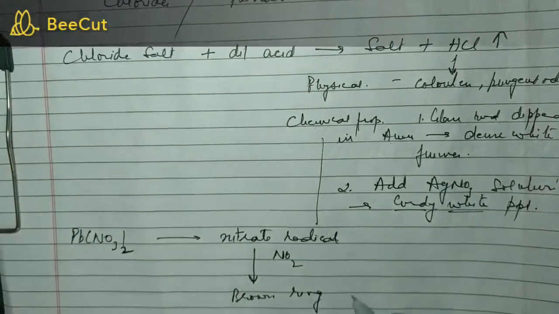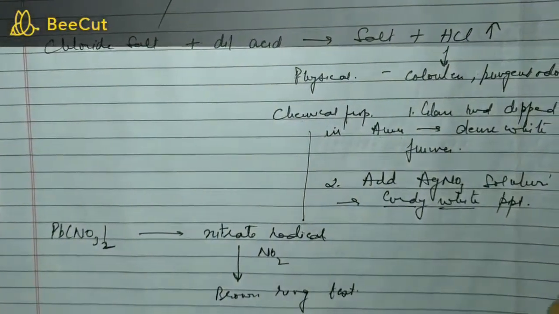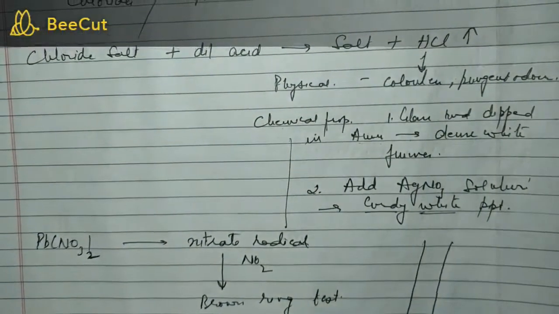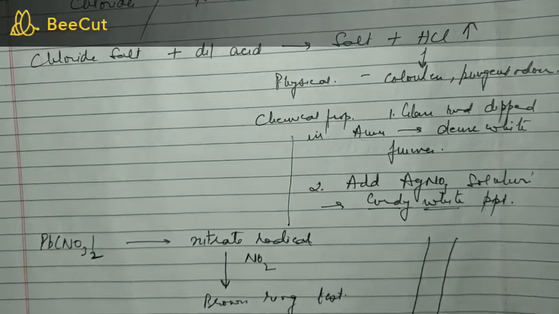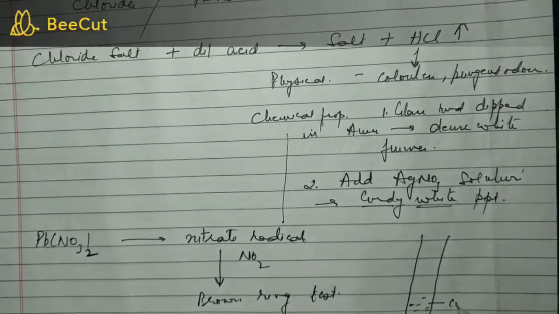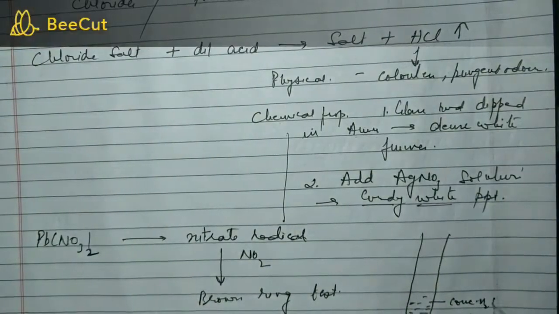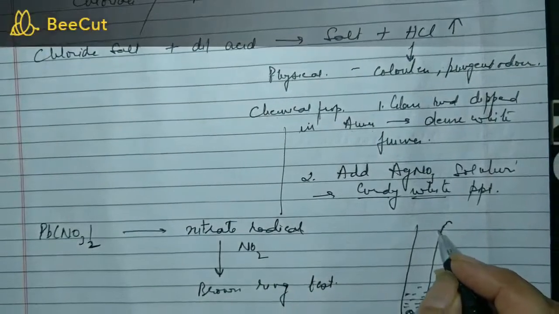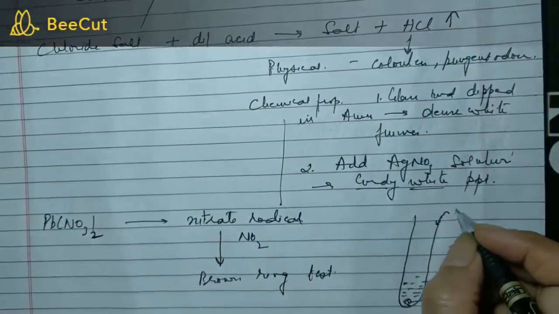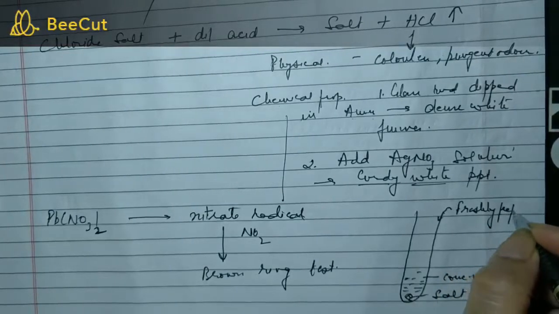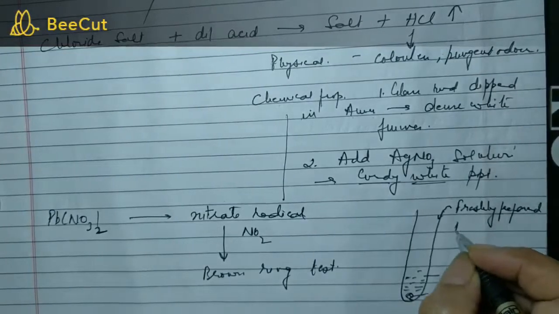Brown ring test. For the brown ring test, in a test tube we take the nitrate salt and then add concentrated sulfuric acid to it. Then from the sides of the test tube, without disturbing, we add freshly prepared ferrous sulfate solution.